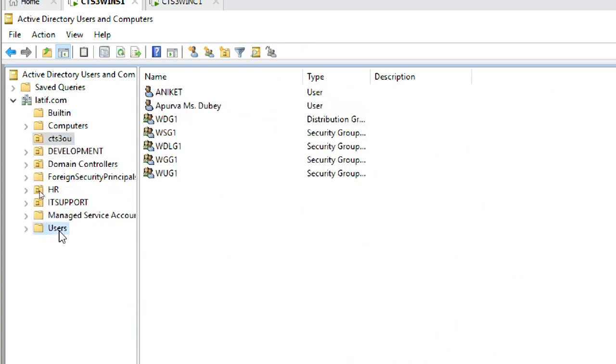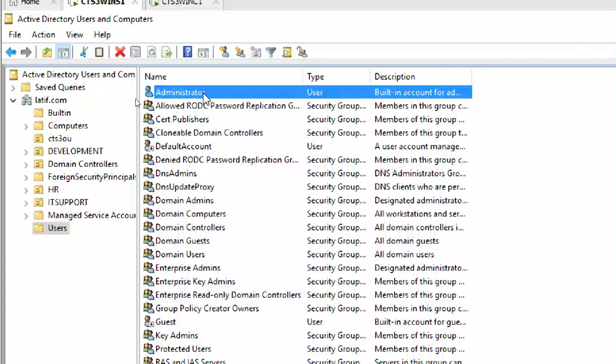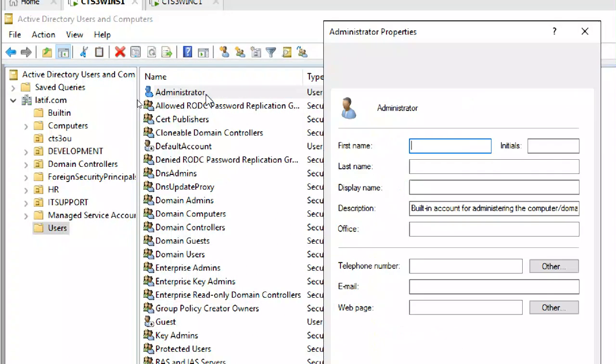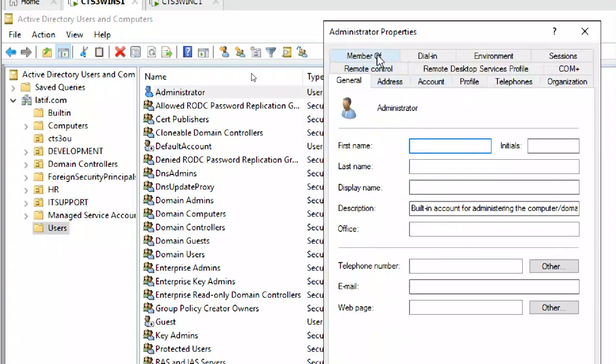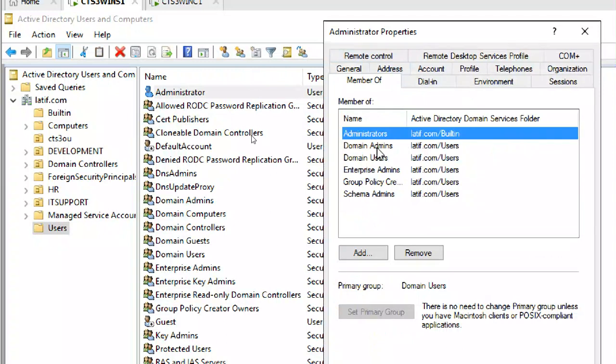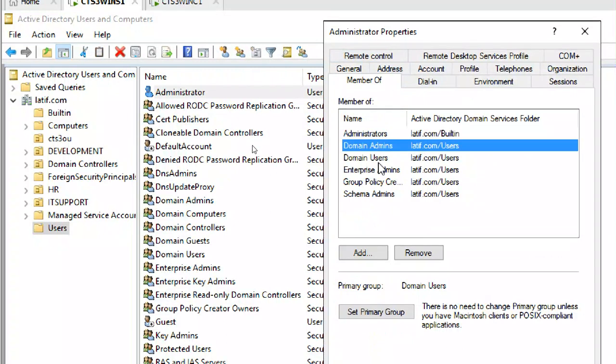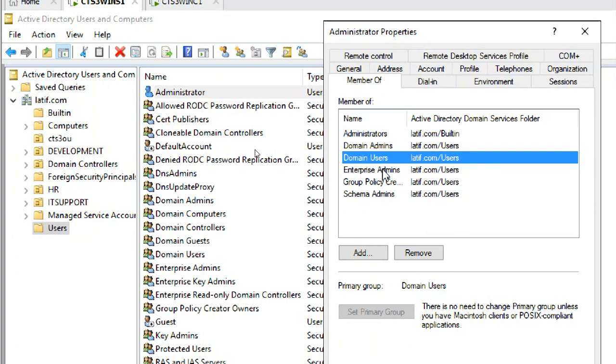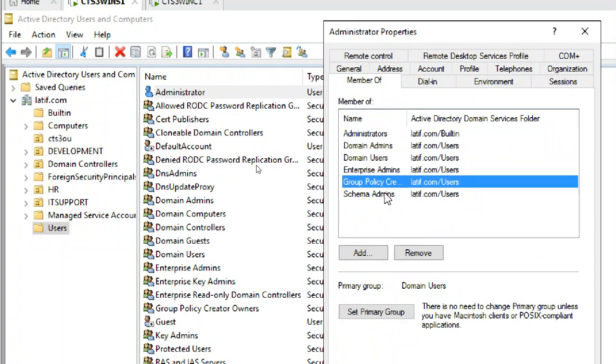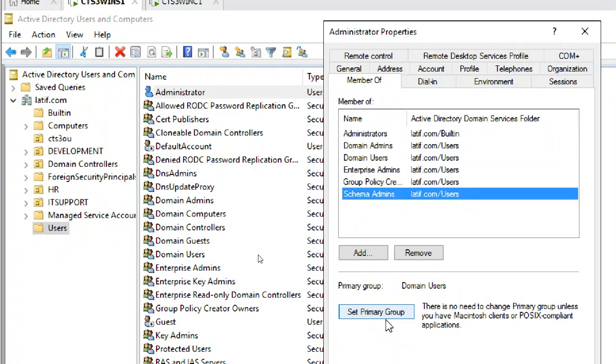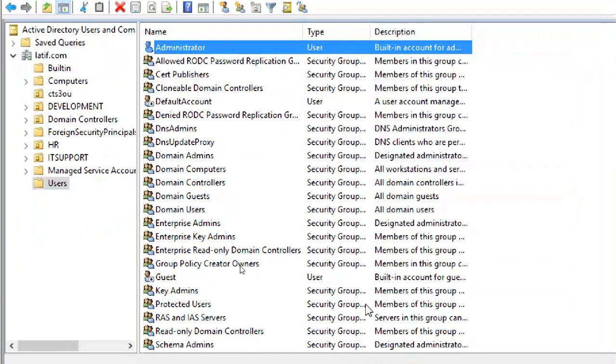Next, users. You can see the user administrator. I double click on administrator, go to Member Of. It is a member of administrators group, domain admins group, domain users group, enterprise admins, group policy creator owners, schema admins.